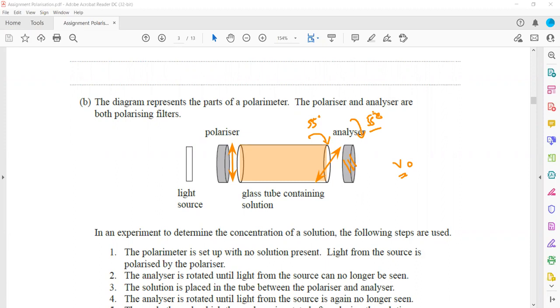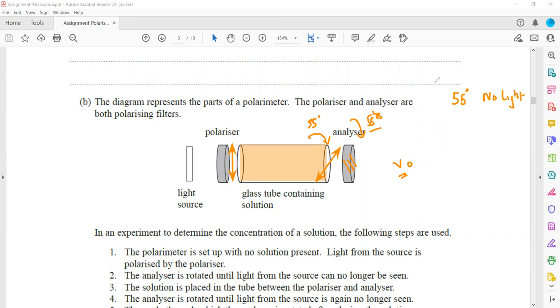Because after every 90-degree rotation you don't see any light. So suitable angles, what we can say, if the polarized light is rotated, so at 55, we are getting no light.